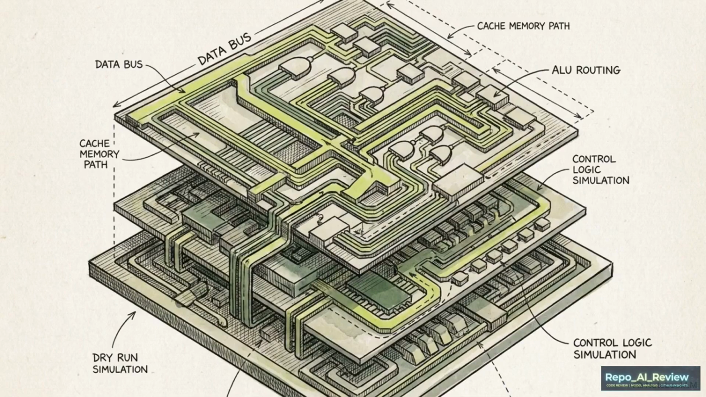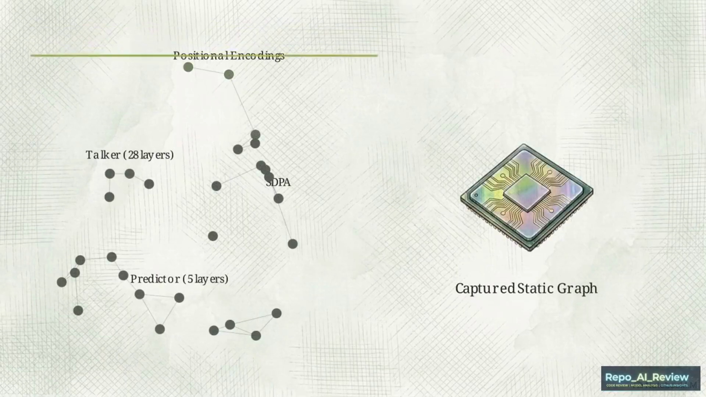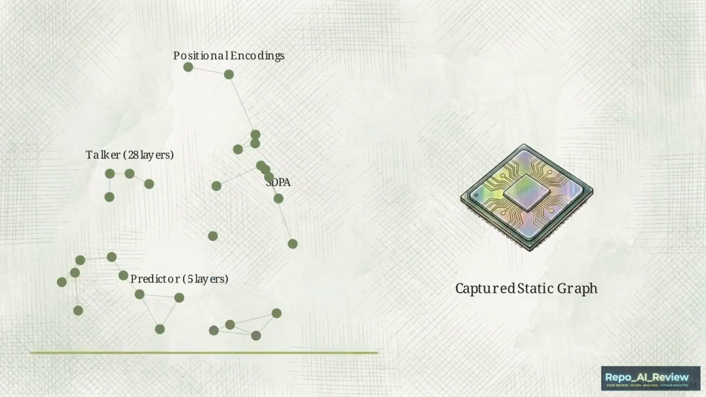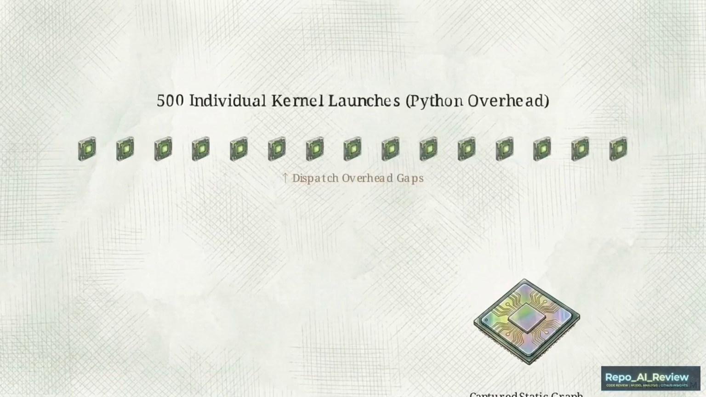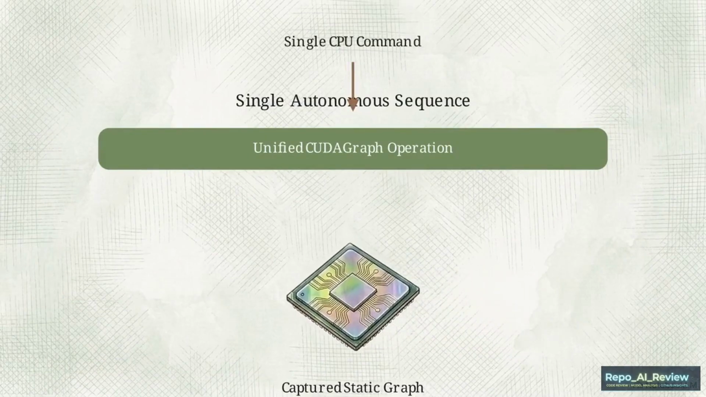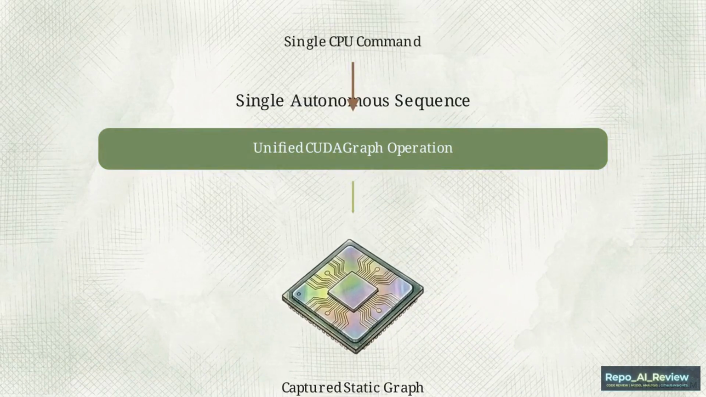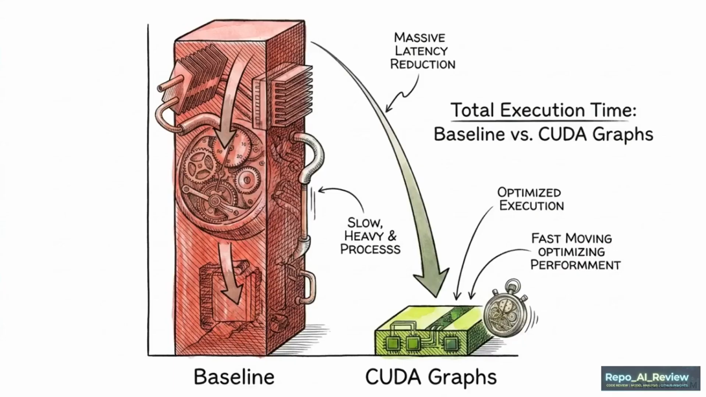torch.cuda.CUDAGraph solves this by doing a dry run of the model. It captures the entire forward pass, including scaled dot product attention, positional encodings, the talker, and the predictor, without actually computing the final data. Once the entire graph of operations is captured in memory, the system replays it. The CPU issues one command, and the GPU executes the entire 500 kernel sequence as a single operation, bypassing Python entirely. The performance gain is immediate. The total execution time for a single step drops vertically from 330 milliseconds down to just 54 milliseconds.